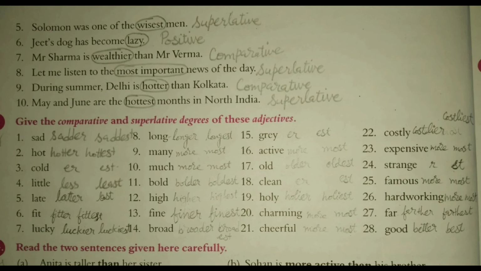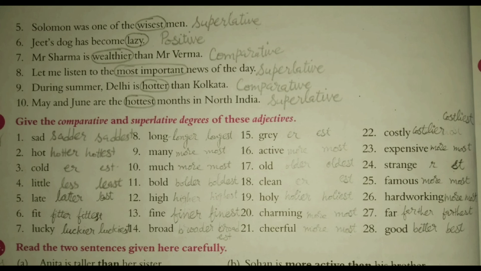Question number F. Give the comparative and superlative degrees of these adjectives. 1. Sad. Sadder. S-A-D-D-E-R. And saddest. S-A-D-D-E-S-T. 2. Hot. Hotter. Hottest. Double T in both. 3. Cold. Colder. Coldest. 4. Little changes to less. L-E-S-S. And least. L-E-A-S-T. 5. Late changes to later and last. L-A-T-E-R. L-A-S-T last. There is one more option. You can write that also.